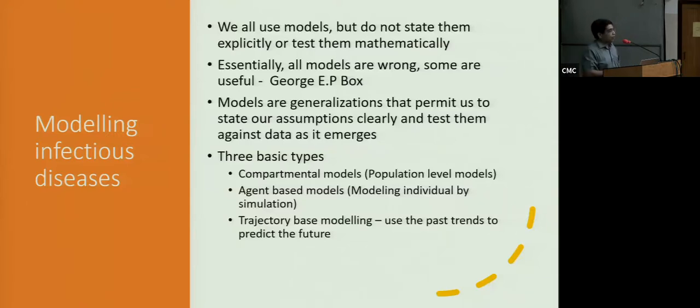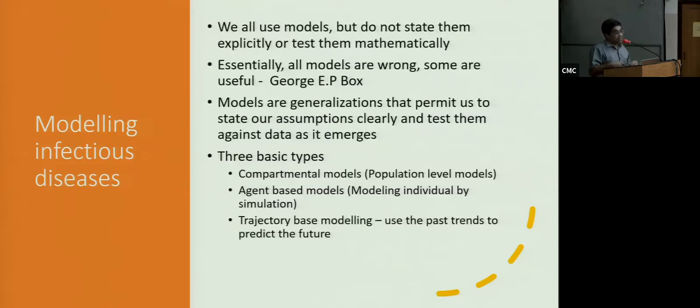There are a second set of models which don't put everybody into a bucket. They take prototype individuals. Let's say they take 1,000 people, we have them well characterized. We say here is the probability of this individual as a prototype of someone who leaves at 7:30 in the morning in his car, goes to CMC, works there, meets 30 people, comes back in the evening, of which 5 of them might be patients with COVID. The second prototype would be a person who will sleep at home, who's a medical student, and who will only attend classes over Skype. So you will have several such people, and you put all of them together in a pile, and then you will run simulations.